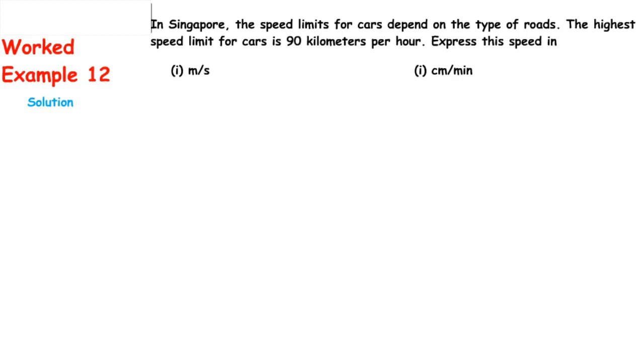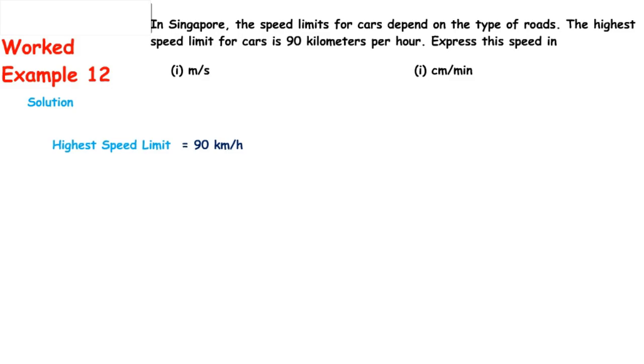In Singapore, the speed limits for cars depend on the type of roads. The highest speed limit for cars is 90 km per hour. Express this speed in meters per second and centimeters per minute. Part 1: the highest speed limit for cars is 90 km per hour.